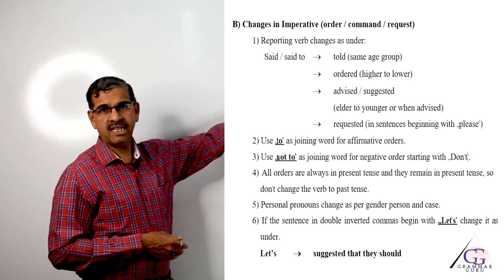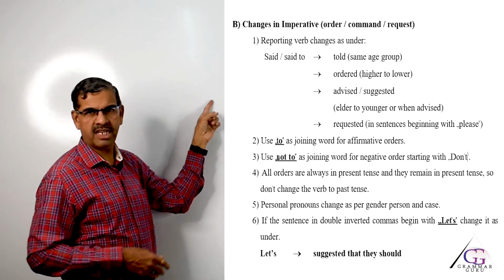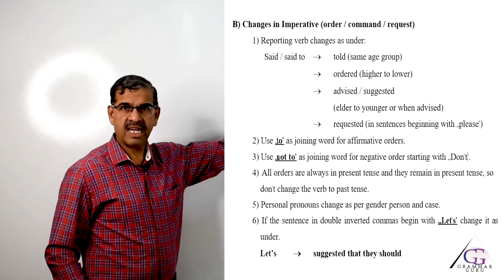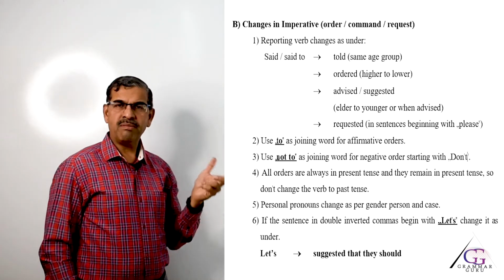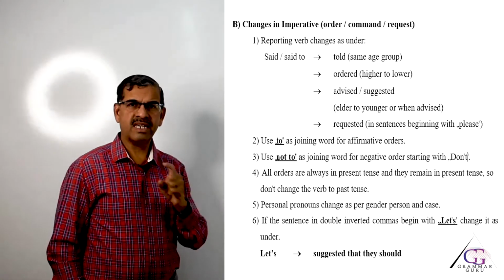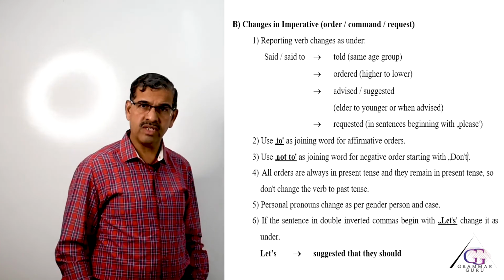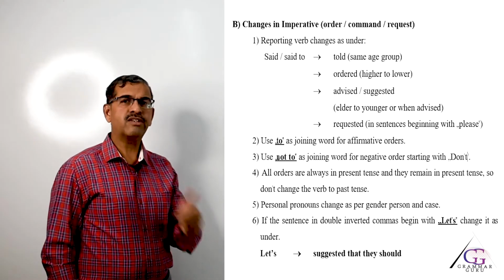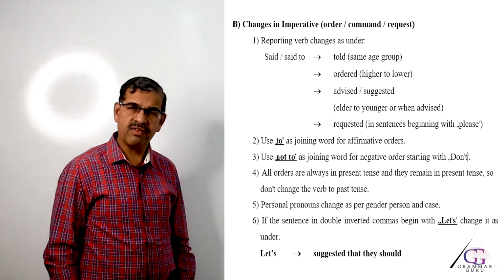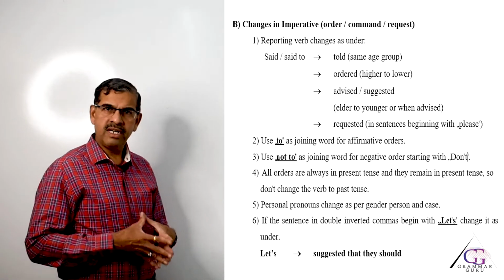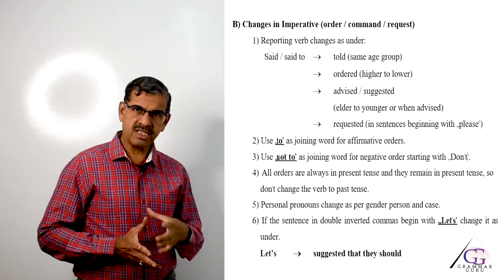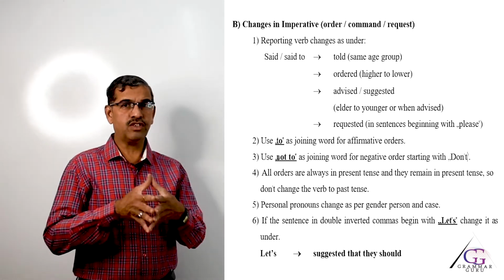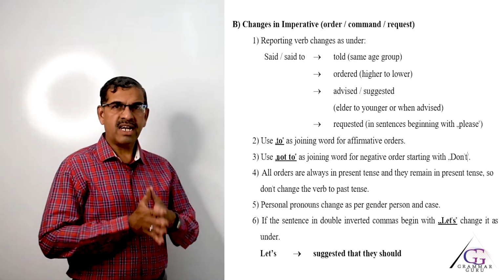Changes in imperatives, rule number 1: the reporting verb changes as under. If you remember, my dear friends, imperative sentences are those sentences that start with the verb and end with a full stop. Normally, there are 2 types of imperatives. One is called affirmative order, the other is called negative order. All affirmative orders start with a verb. All negative orders start with don't followed by a verb. So, we will understand the rules.